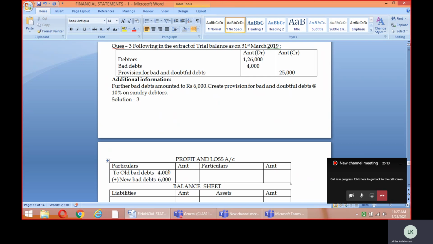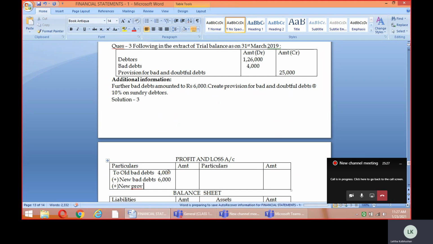6,000. After that, the question further instructs us to create a new provision for bad debts as well. The new provision for bad debts is to be created at 10% on the value of the debtors. As I told you, how do we calculate the new provision? Debtors 1,26,000 minus new bad debts, so 1,26,000 minus 6,000 is how much? 1,20,000.